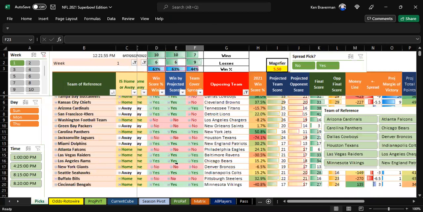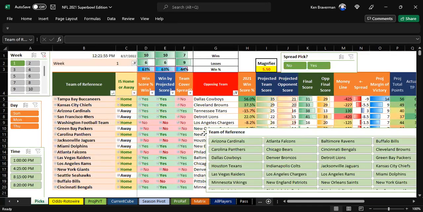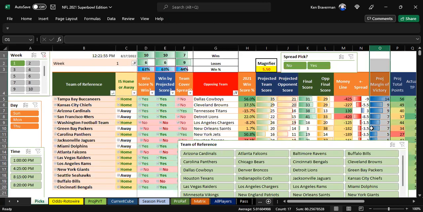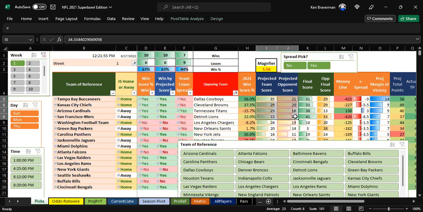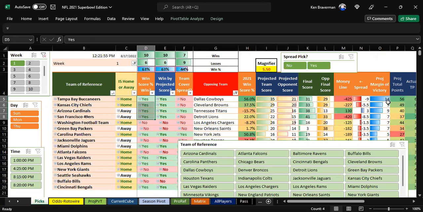What you are looking at, in the order with which we are displaying these games, is descending by projected margin of victory. Projected margin of victory has to do with the projected scores in the game. This has been the most determinate and most optimal way of viewing these games in order. As you can see, you've got Arizona over Tennessee at plus 130 way up on this list, even though they have a negative win score percentage.